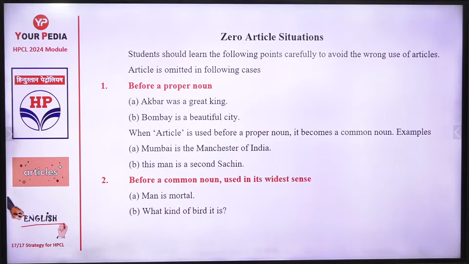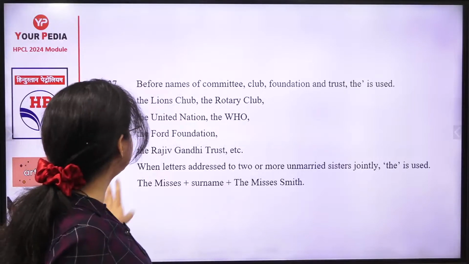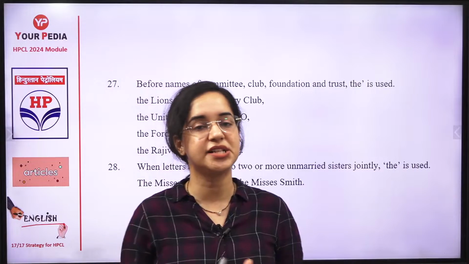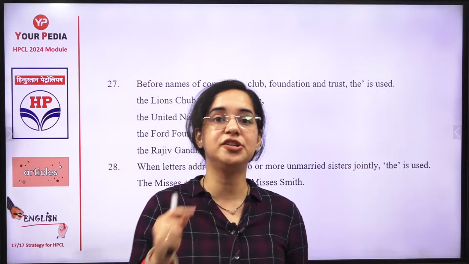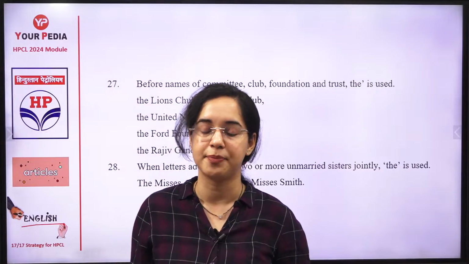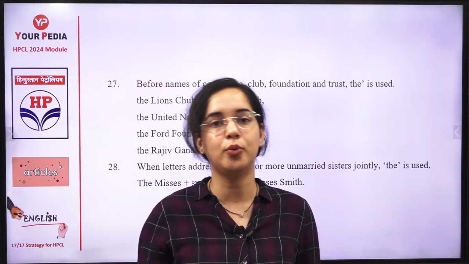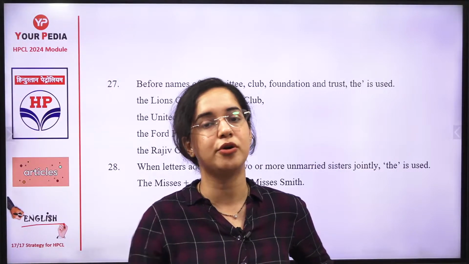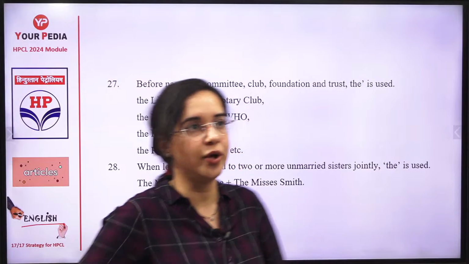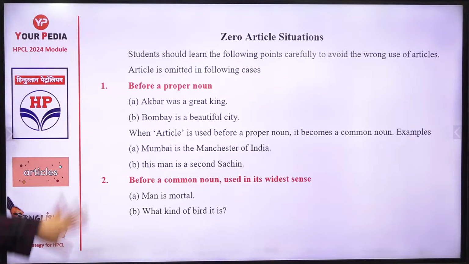Now come to the category where there is no article. See, I am reading all these. There are 28 places where I've placed the article "the", but I am mentioning the most important ones here. For the rest, go through the documentation just as a revision, as a glimpse, but the most important ones I'm already talking about in the class. Okay. Next is where the article "the" is not used.